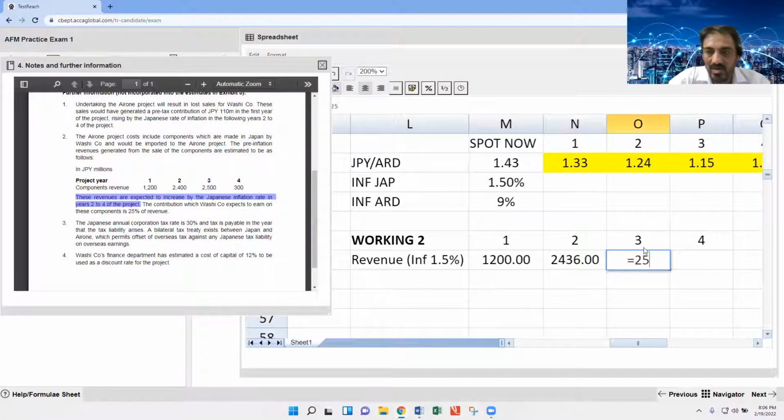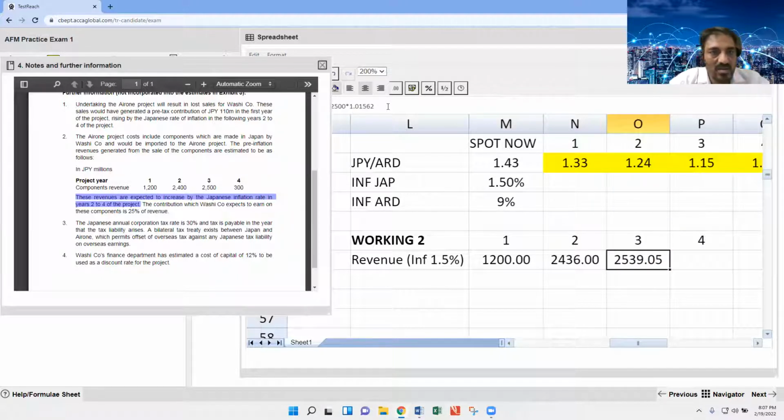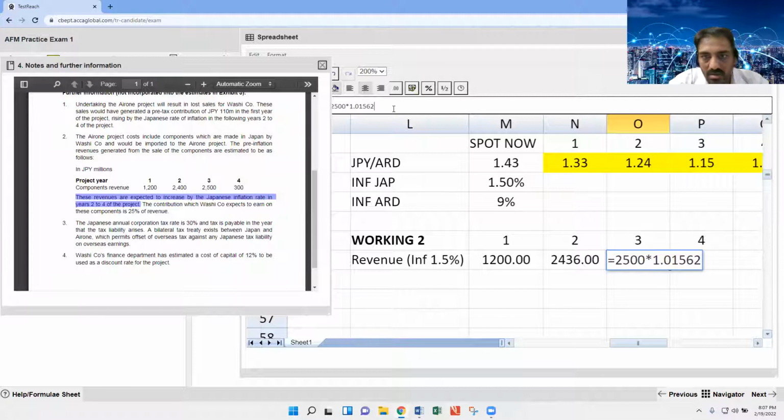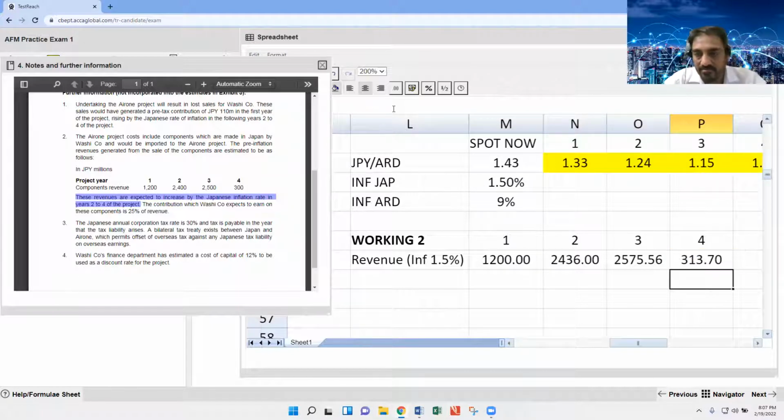Next is equal to 2500 into 1.015 power 2, giving 2575.6. Then 300 multiplied by 1.015 power 3. Candidates, can you please reply me? Is that clear to all of you?